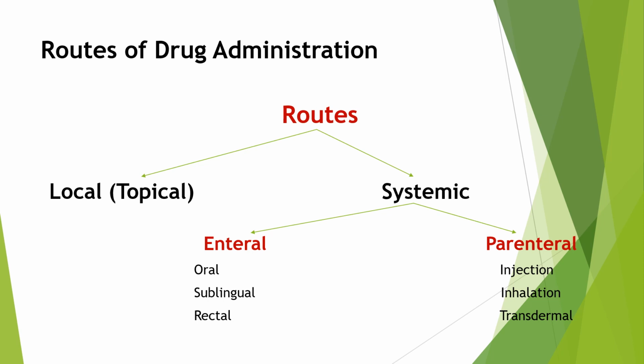Enteral route of drug administration includes oral, sublingual and rectal routes, whereas parenteral route includes injection, inhalation and transdermal patches. These are the parenteral routes of drug administration. So in this practical, we will discuss the enteral route of drug administration, that is oral, sublingual and rectal route.